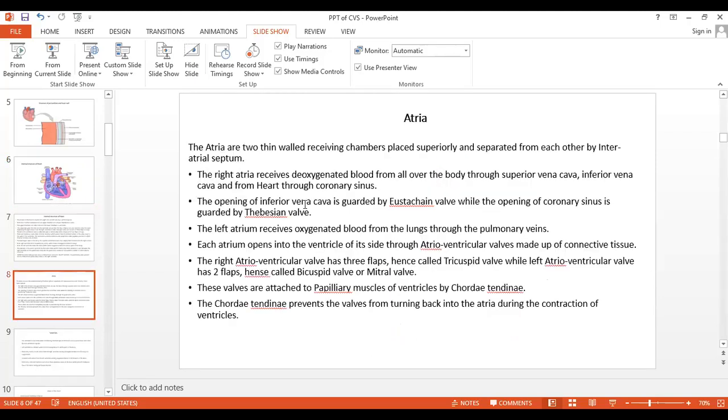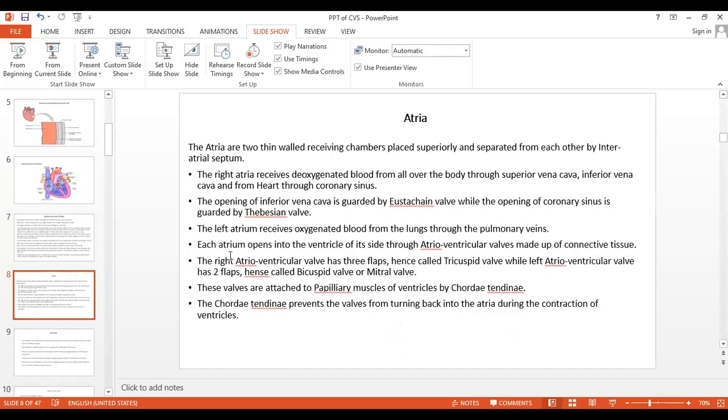The opening of the inferior vena cava is guarded by the Eustachian valve, and the opening of the coronary sinus is guarded by the Thebesian valve. It means everywhere the valves are present to prevent the backflow of the blood. And the left atrium receives the oxygenated blood through the pulmonary veins. There are 2 pairs of pulmonary veins, that is, 4 openings.